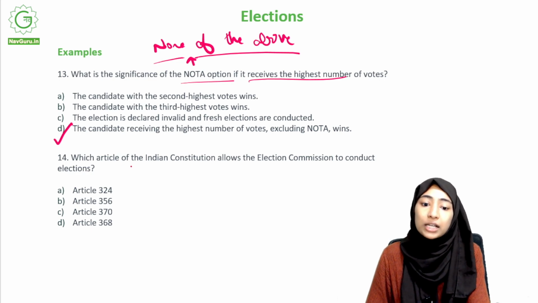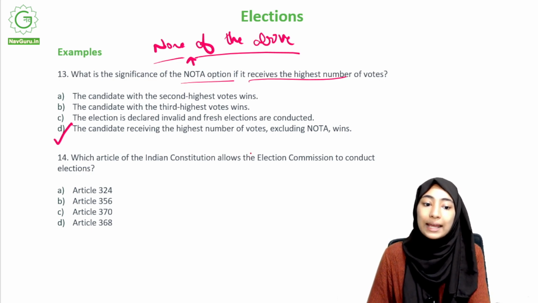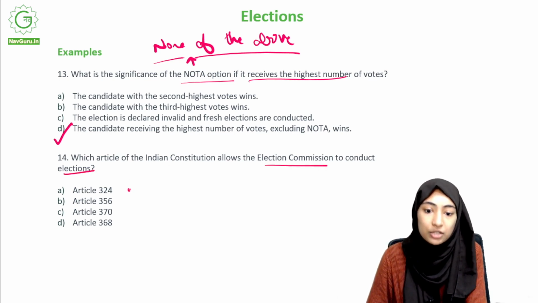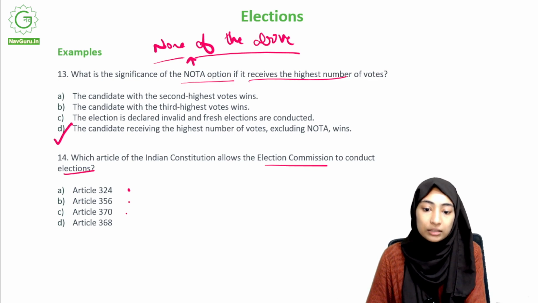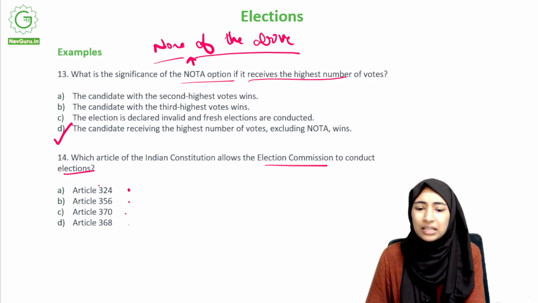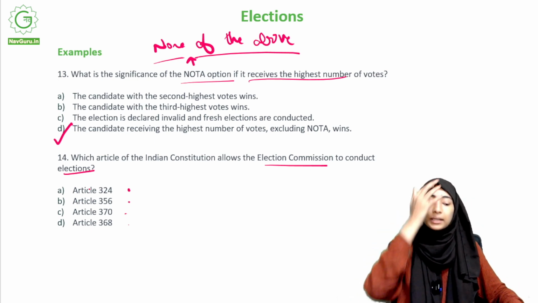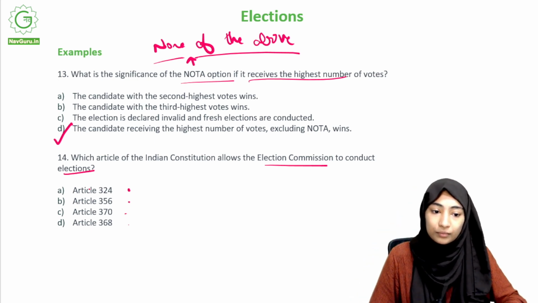Moving on, which article of the Indian Constitution allows the Election Commission to conduct elections? Which article allows the Election Commission to conduct elections? Article 324, Article 356, Article 370, Article 368. This is a very easy question, similar to one that we saw, but yeah, anyway, your time starts now.